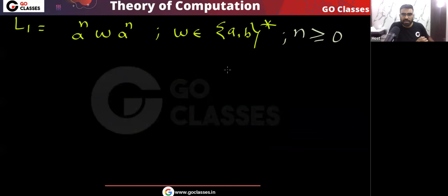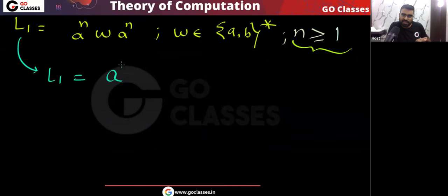One more thing, if you take any range, for example, if you take n greater than or equal to 1, then also it will be regular. Yes or no? Now the language will be like this: a power 1, a power 1, and in between you can put any string w. Is this clear?